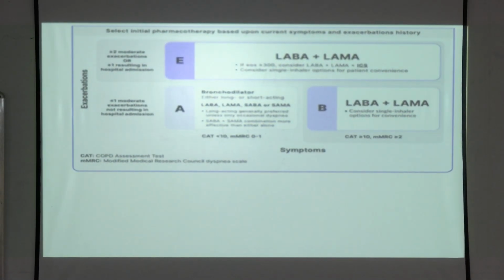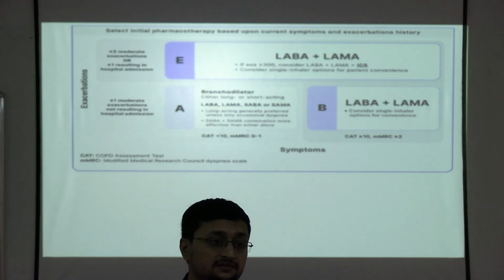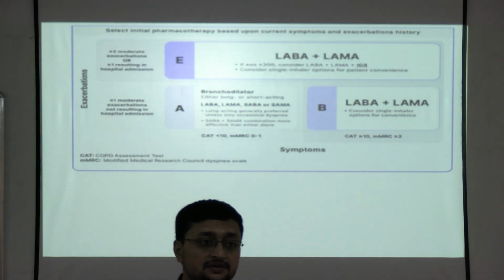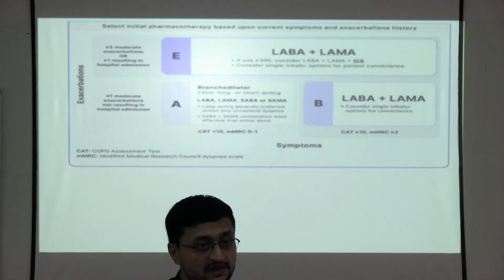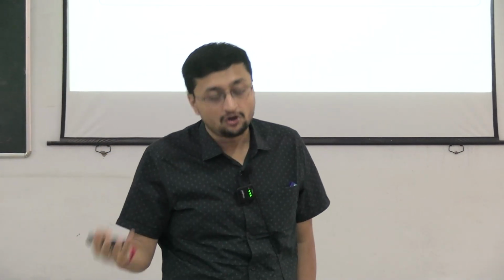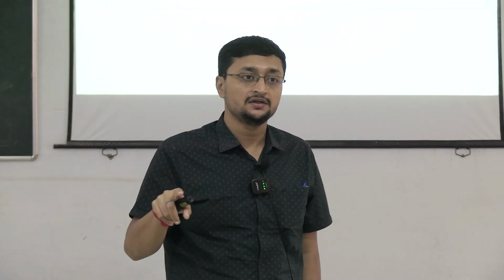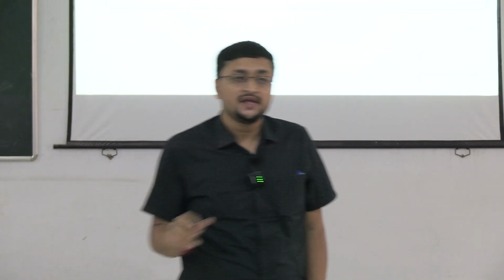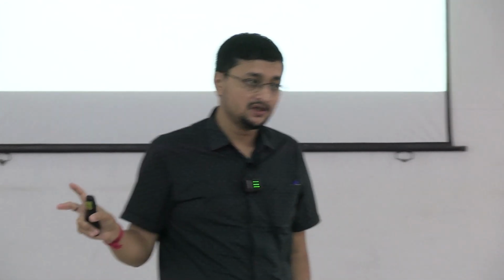I said this because reminding the ABE assessment chart is very important, because of these things. In case of A, what is A? Let me remind you. What is A? Class A, GOLD A. Exacerbation 0 to 1 and mMRC 0 to 1 or CAT score less than 10. That means exacerbation has not happened or is less, and the symptom is very less. This is group A. What is the drug of choice in group A? Any bronchodilator, maybe SABA, that is short acting, maybe LABA, maybe LAMA, any bronchodilator.